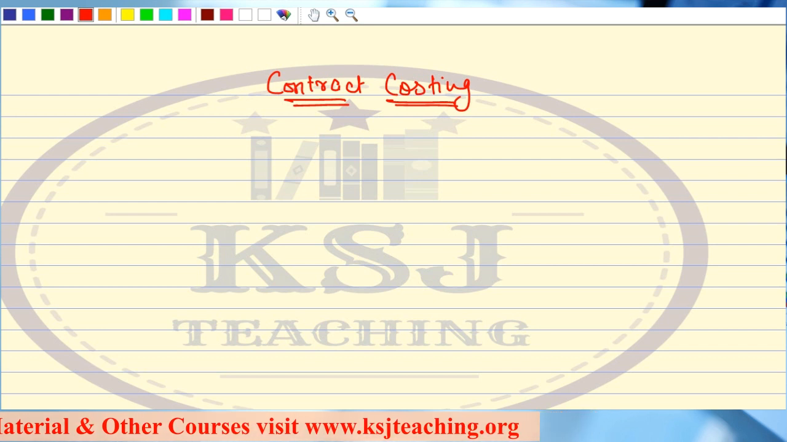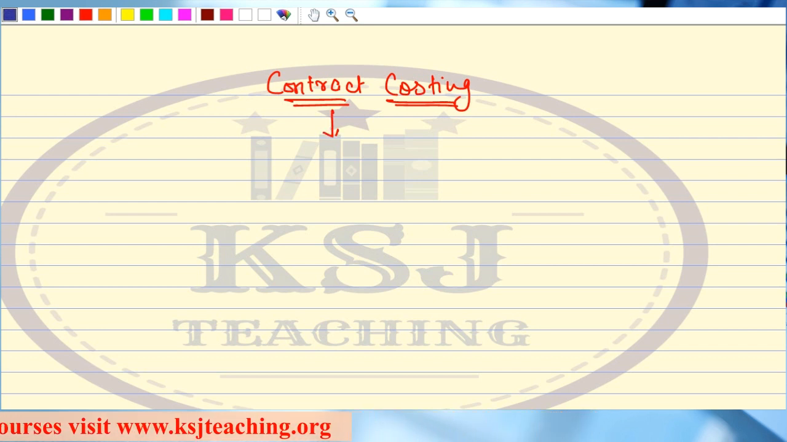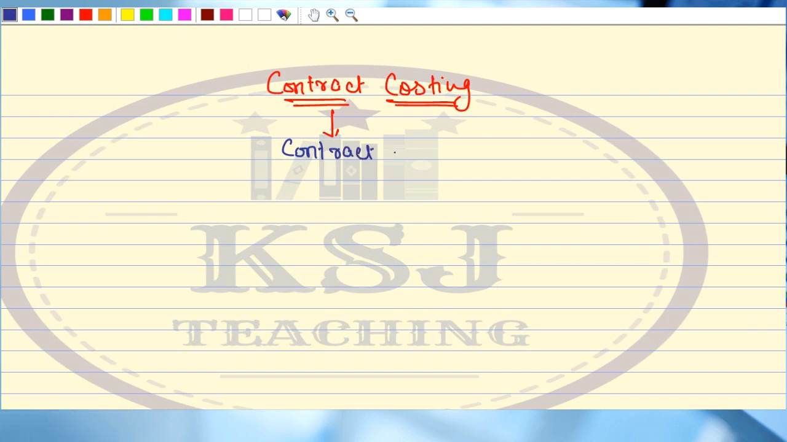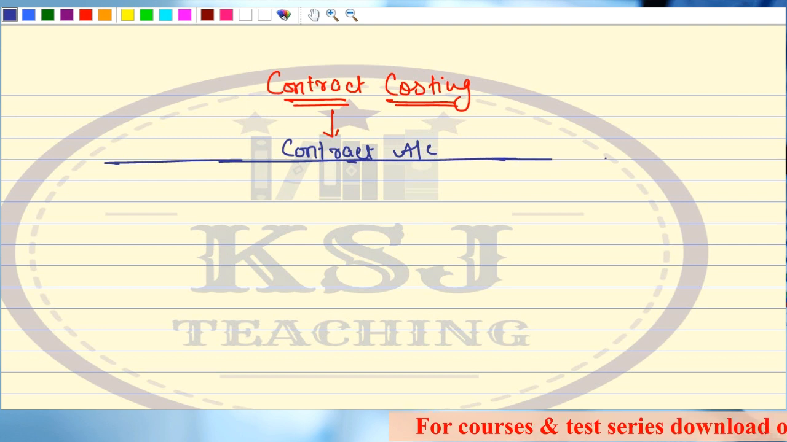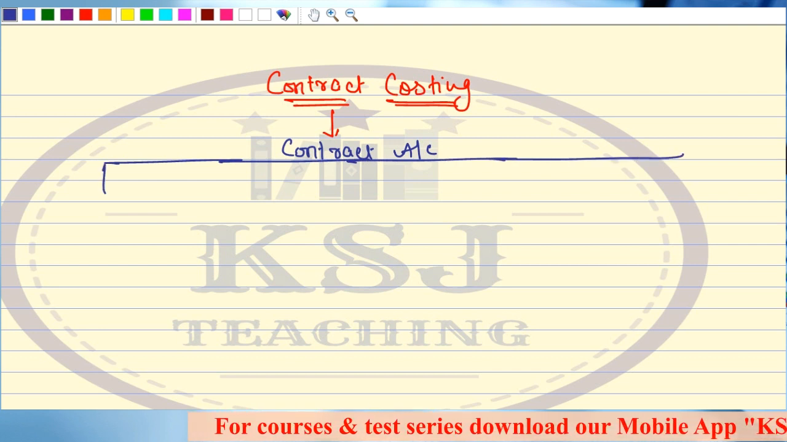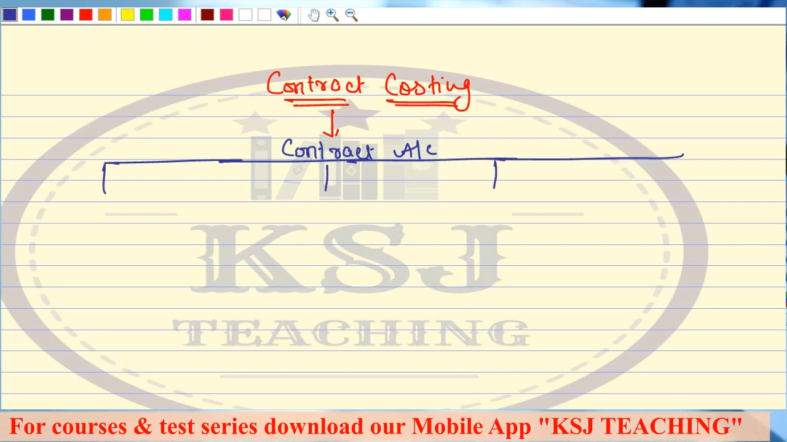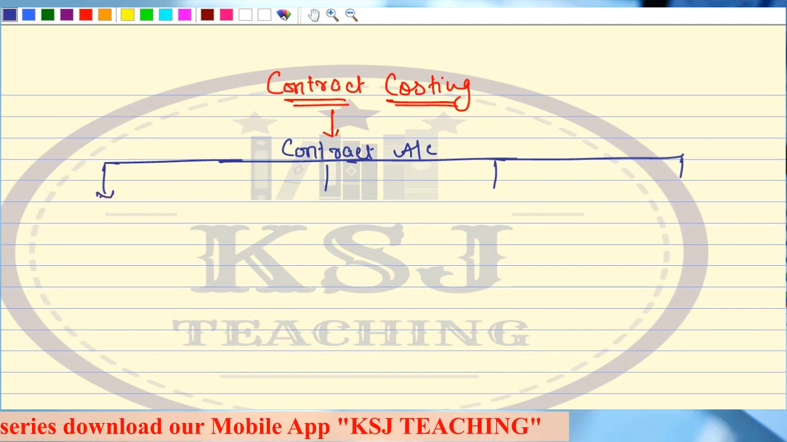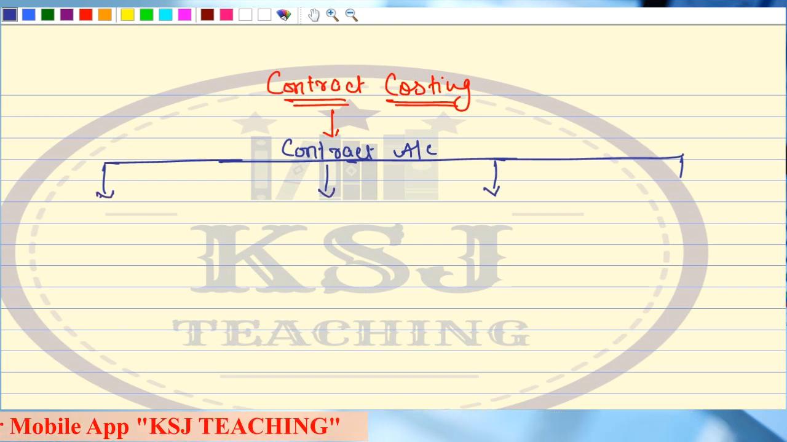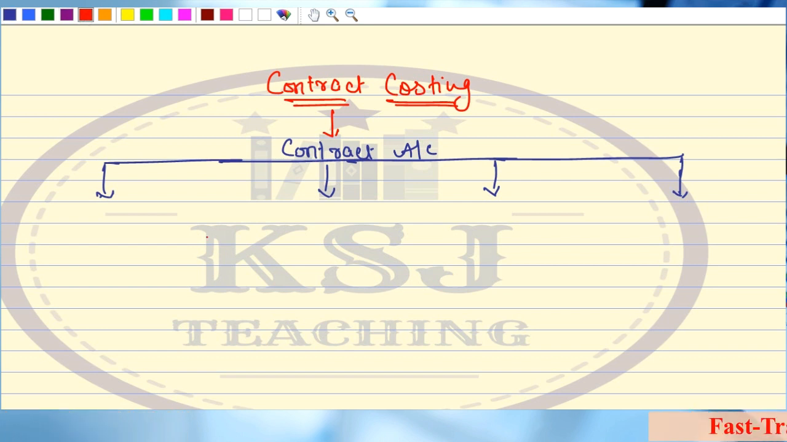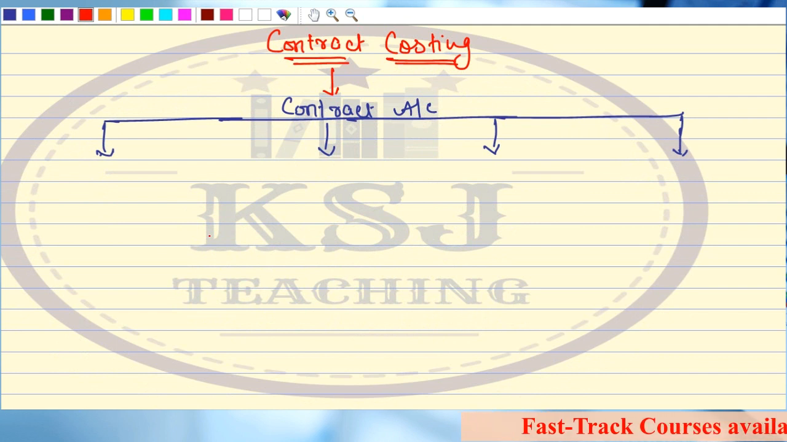Then we were discussing contract account, and I told you that this contract account we are going to study in 4 parts basically, right? For CA intermediate new course students, there are 3 parts, and for other students like CMA students, and other BCom students and other course students, there are 4 parts.